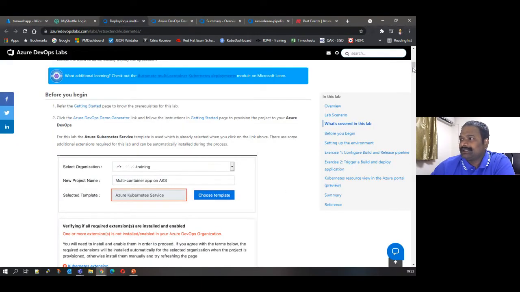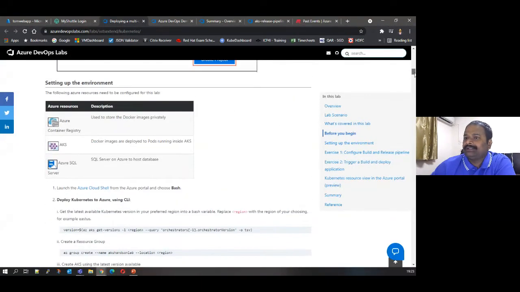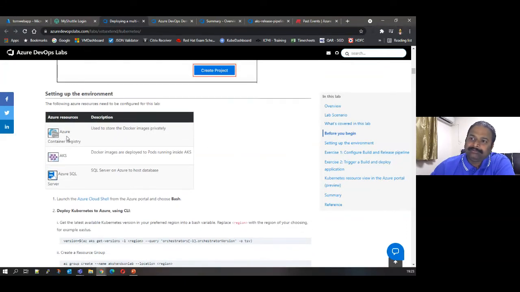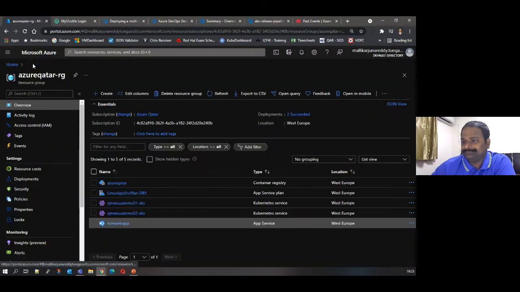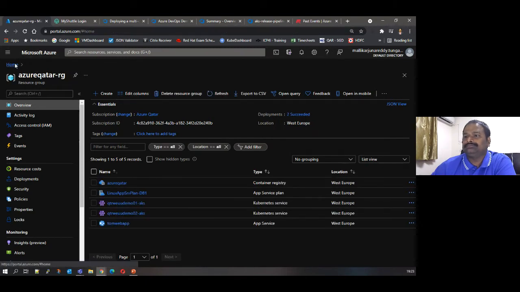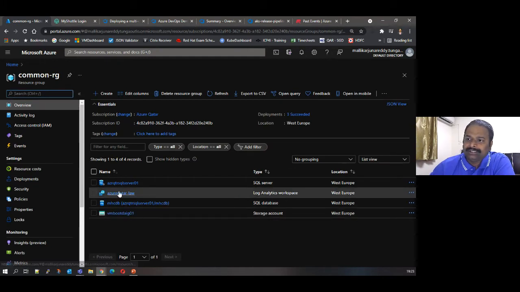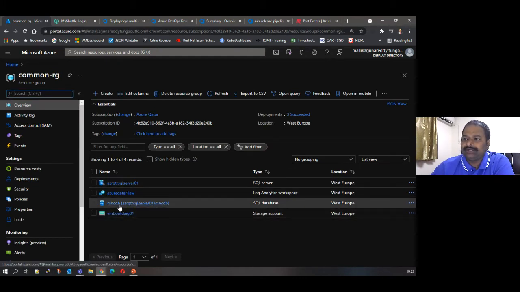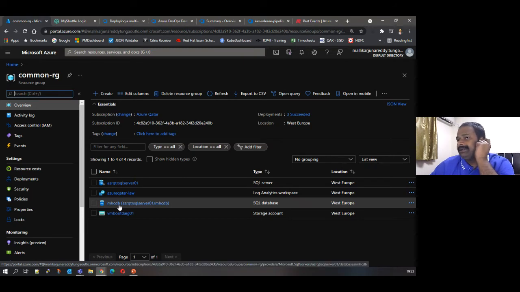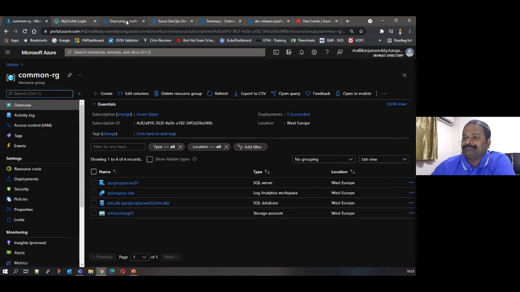In this example, what is required? If you see here the architecture, we require an Azure Container Registry, an AKS, and an Azure SQL. I have already deployed the Azure SQL here. This is the Azure SQL Server, and this is the database which I already deployed. I repeated the steps and have not changed anything. The MHSEDB is the database name which is specified here.